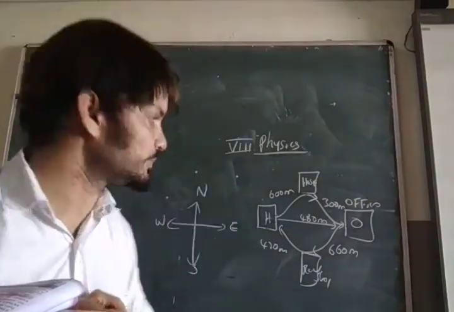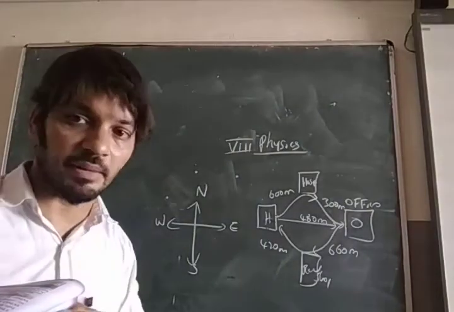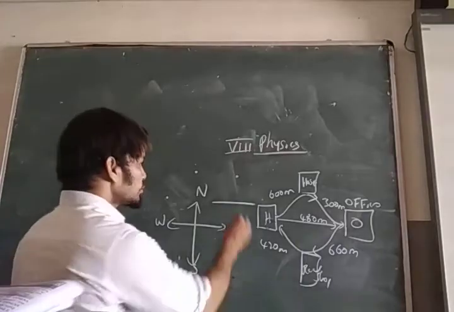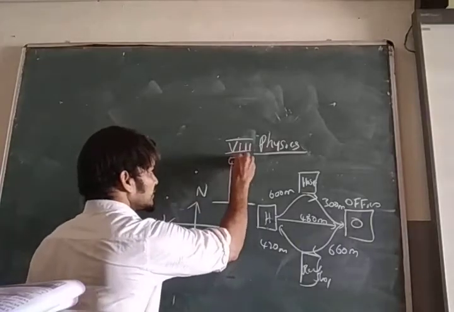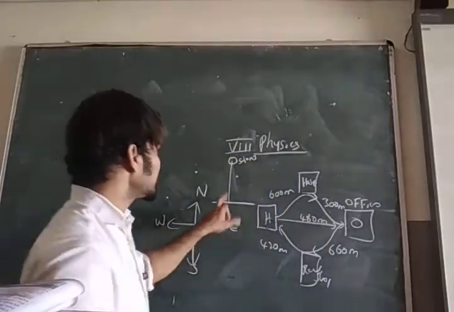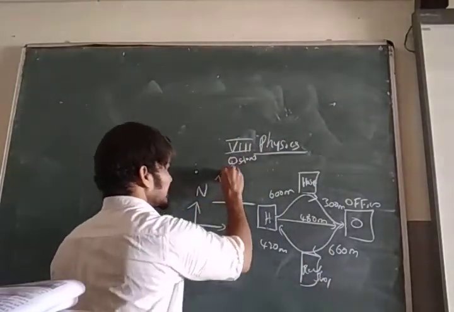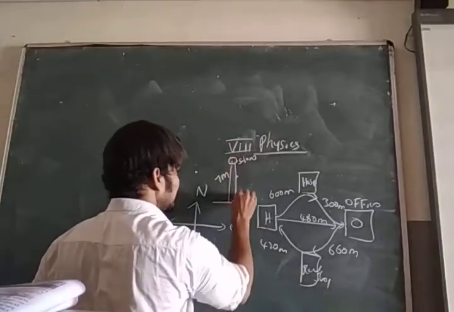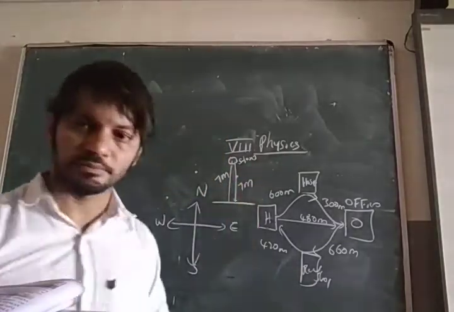Example, look here. This is the ground. Throwing a stone. This is the stone. The stone is thrown. Here to here took 7 meter. 7 meter is travelled up, and it comes back, also 7 meter.